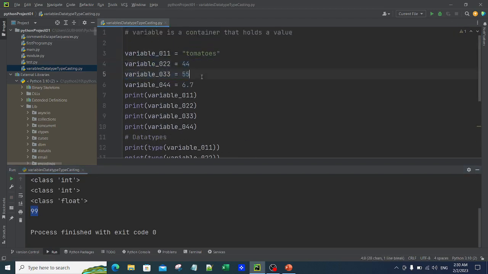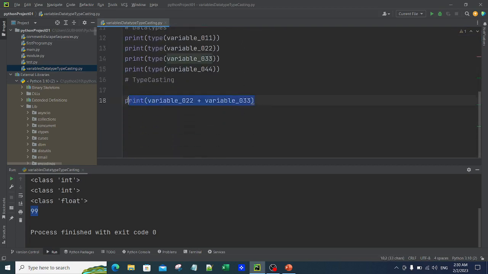Now similarly, let me sum these two, float and the numeric data type. Float is variable_044 and the numeric is variable_033. Let me copy it again, and instead of 022, let me put 044 here, and run it. Can we sum a float and an integer? Can you sum a decimal and numeric or integer? Yes, you can do that, and you got the answer here, 61.7.